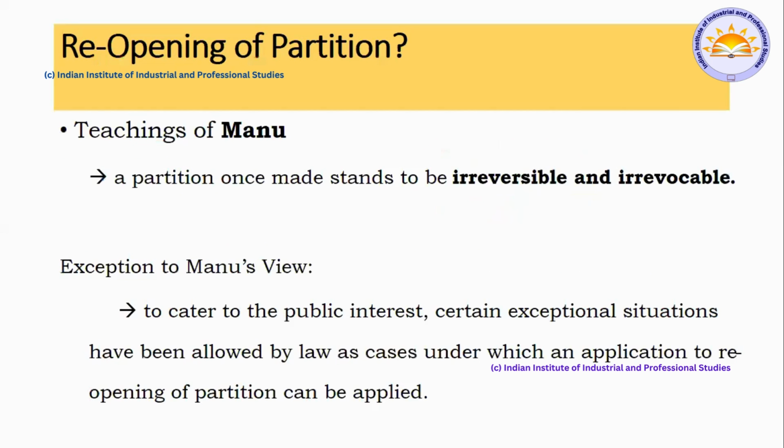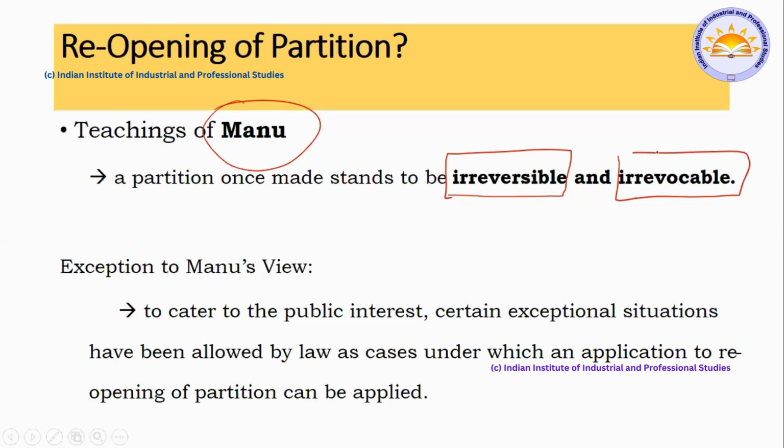Next, reopening of partition according to Manu. What did Manu actually speak about? What did he tell about partition? He told initially that any partition, for that matter, under Hindu culture is irreversible. Once it is broken, it is broken. Never ever can it be brought back. That's what Manu actually expressed. However, in modern-day legal provisions, we have the reopening of the partition. But this kind of reopening or reunion happens in the rarest of the rarest cases, as we know.